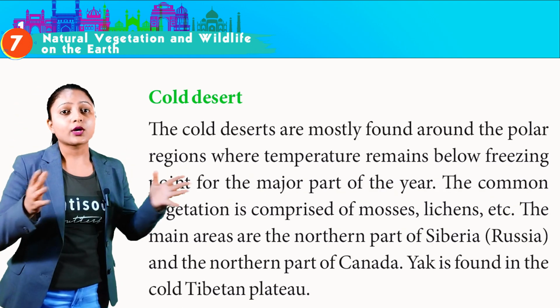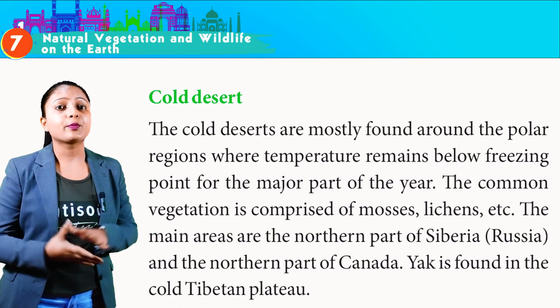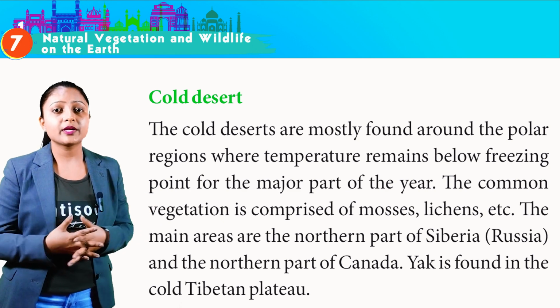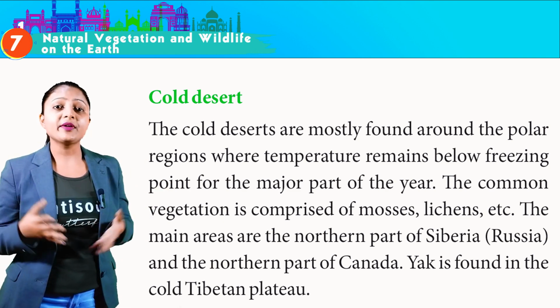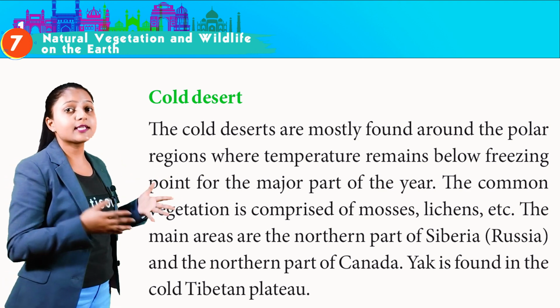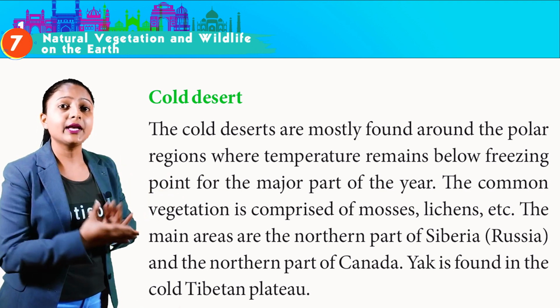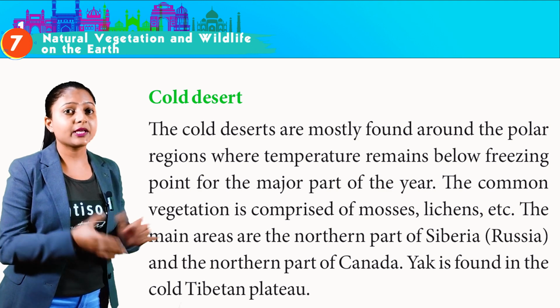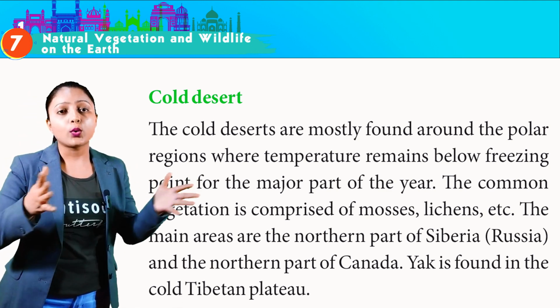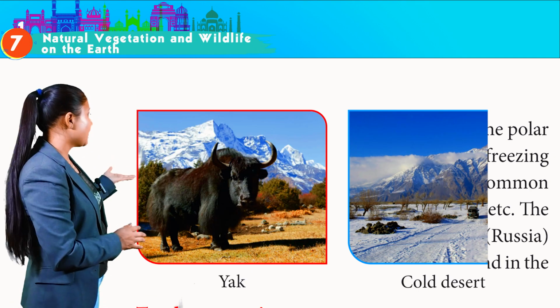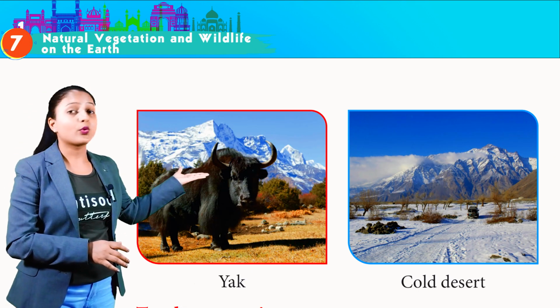Cold desert. The cold deserts are mostly found around the polar regions where temperature remains below freezing point for the major part of the year. The common vegetation is comprised of mosses, lichens, etc. The main areas are the northern part of Siberia, Russia, and the northern part of Canada. Yak is found in the cold Tibetan plateau. This is the image of yak. This is the image of cold desert.